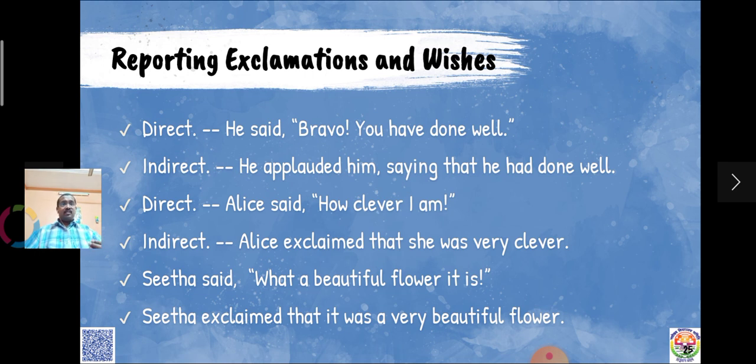So look at the next one. Caesar said, "What a beautiful flower it is!" Exclamatory sentence only. What is used there not for asking any question. What is used to express to what extent the flower is beautiful only. So in the place of what, we had to use very in the indirect speech. Caesar exclaimed that it was a very beautiful flower. Full stop only. That means exclamatory mood is changed into a statement. At the end, a full stop only now. Remember that. Don't put exclamatory mark again.